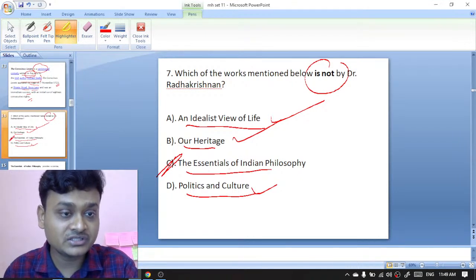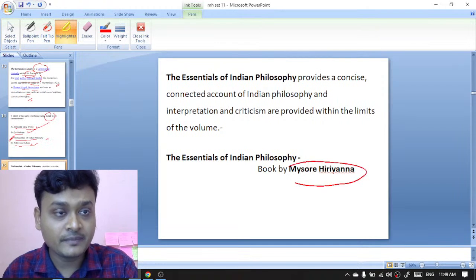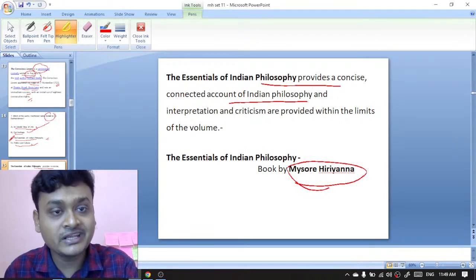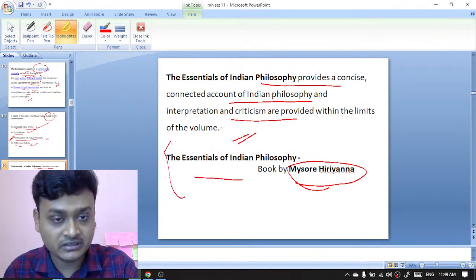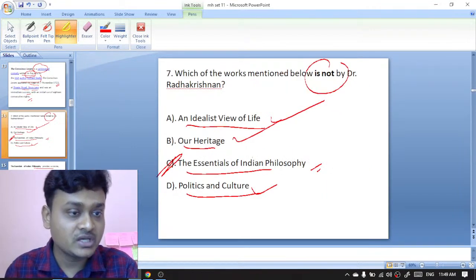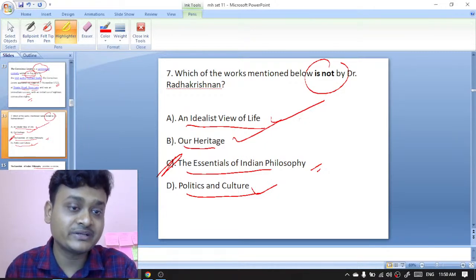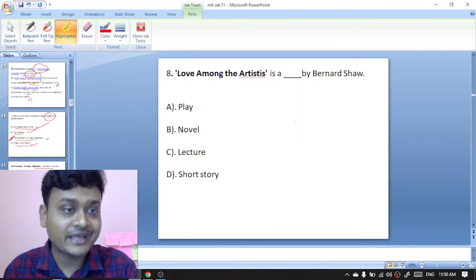Radhakrishnan has not written The Essentials of Indian Philosophy, and this was written by Mysore Hiriyanna. The Essentials of Indian Philosophy provides a concise, connected account of Indian philosophy, and interpretations and criticisms are provided within the limits of the volume. It is a book by Mysore Hiriyanna. So C is the right option, which was not written by Dr. Radhakrishnan. Moving on to question number 8.